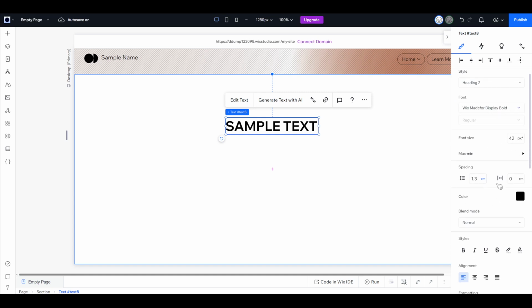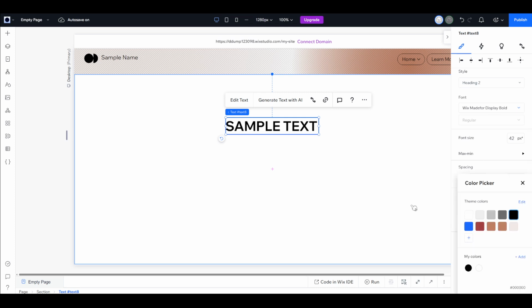On this Design tab, you'll see an option labeled Color, which is precisely what we're focusing on today. By clicking this, you open up a palette of colors that you can apply to your text. You're not limited to what you initially see, so feel free to explore and find a color that best fits your design vision.